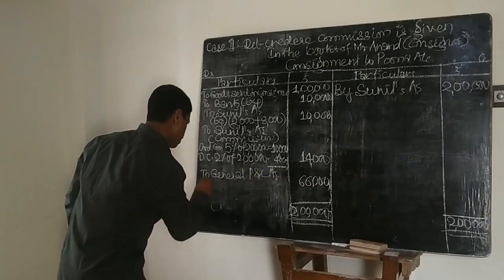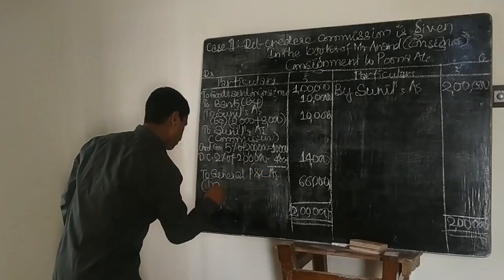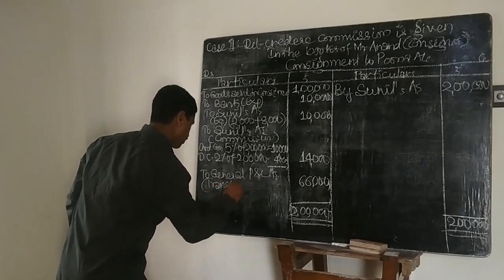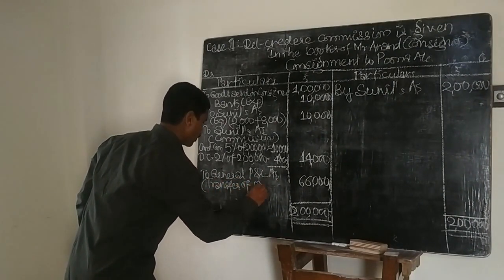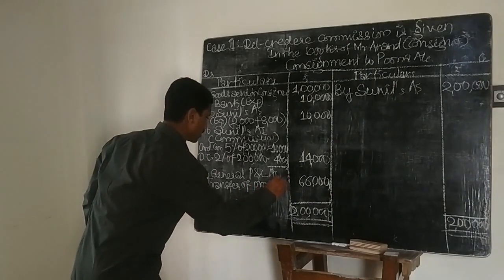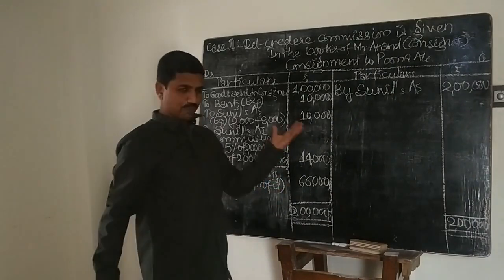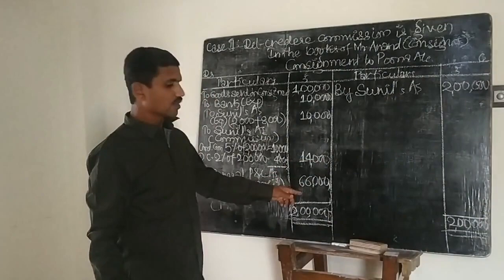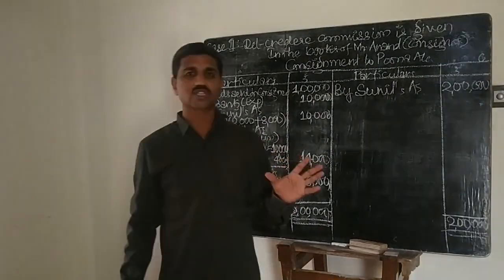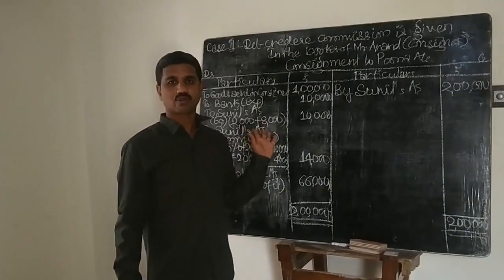General P&L account, transfer of profit. So previously what was it? 68,000. Here we get 66,000. Why is there this difference? It is because of the amount of the bad debts.